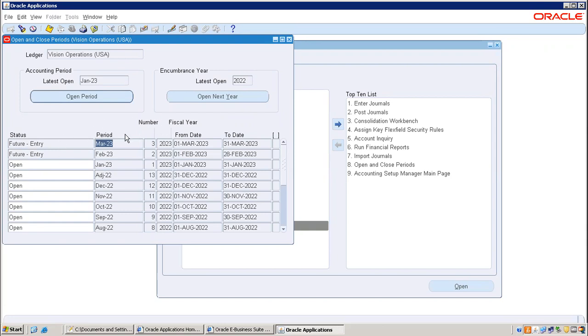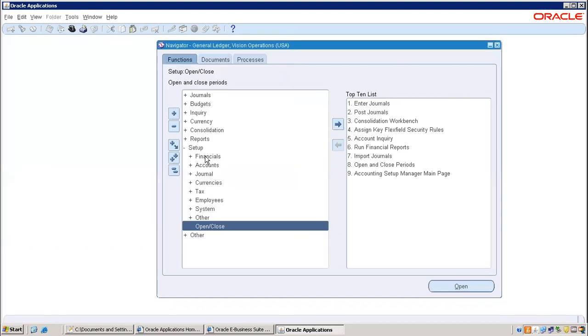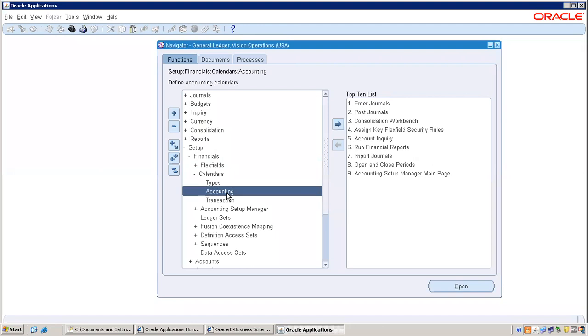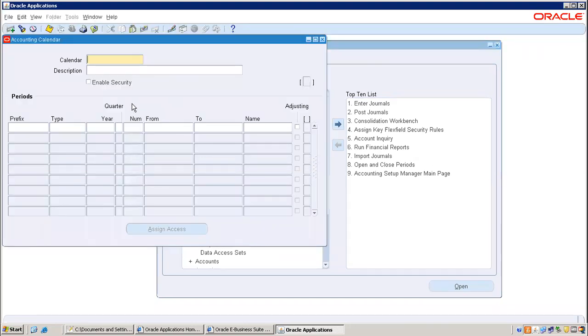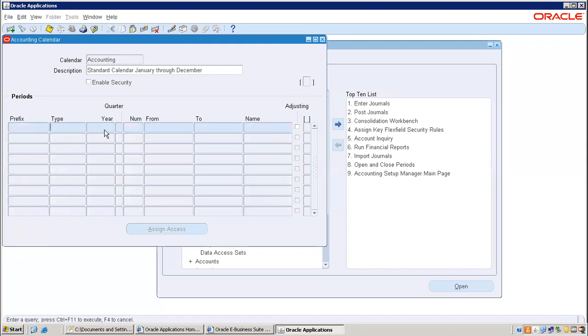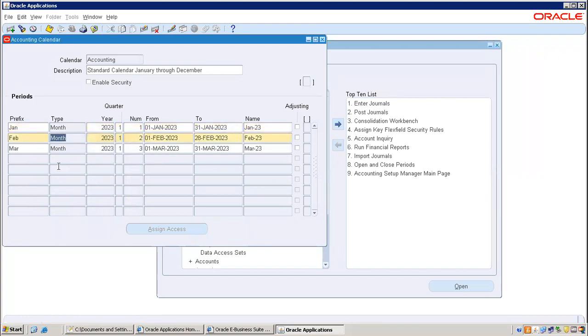If you don't have the April entry, you need to add it: Setup, Financials, Calendars, Accounting. This is the navigation, so we take accounting calendar here. You will have to check how many months are there for your current financial year. Whoever entered it is wrong. Like in February, you are going to face an issue. So you have to add April.